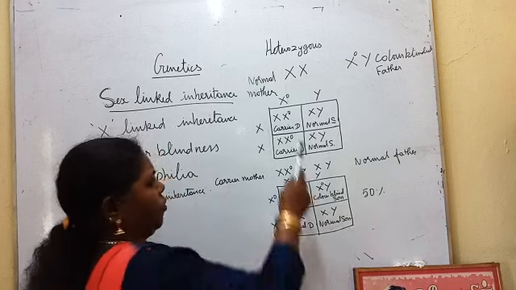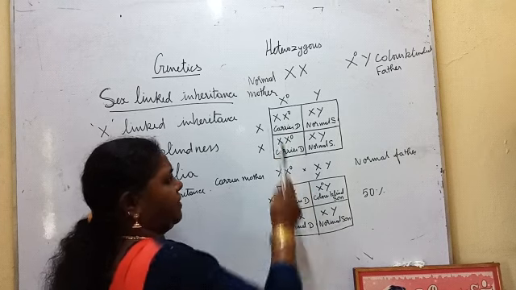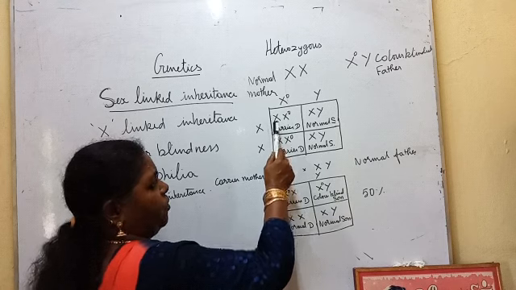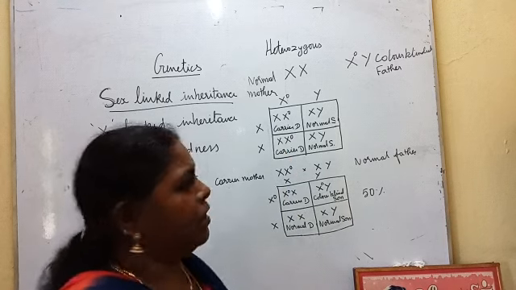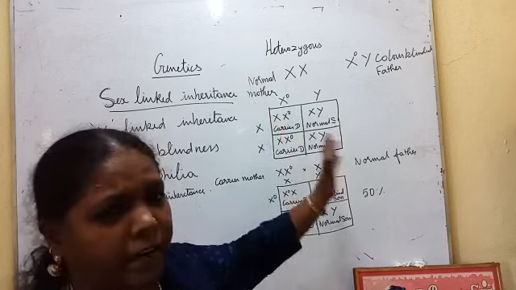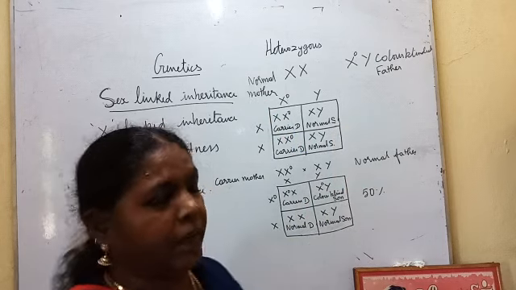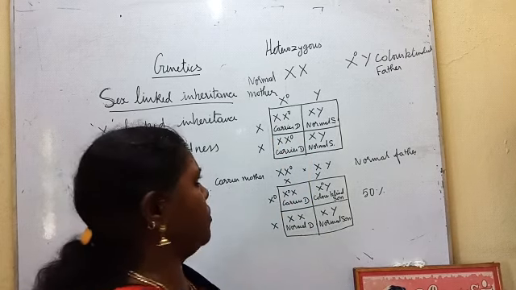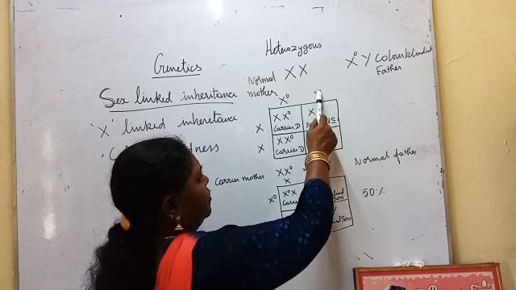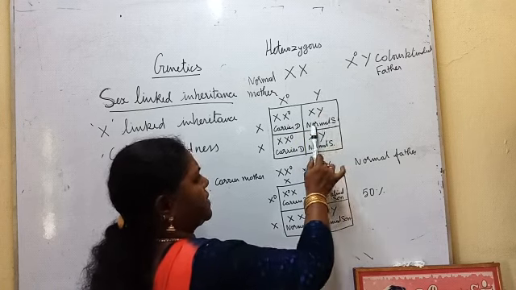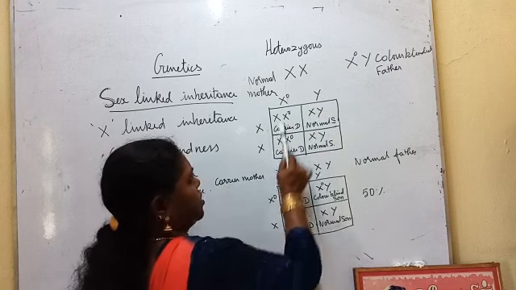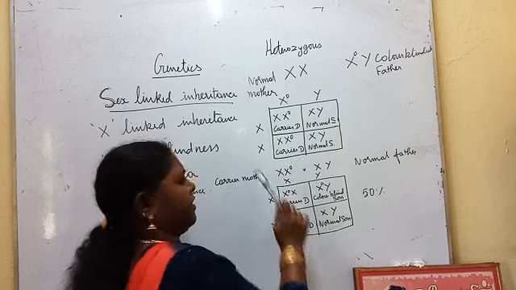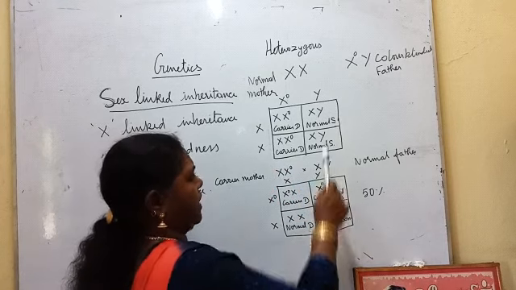So on one X chromosome she does not have the color identifying factor, but on the other X chromosome she does. So she is a carrier. She is not color blind. She is a carrier of the recessive color blindness X chromosome. Then this son, Y and X, is a normal son. This daughter also has a color blind X and a normal X: a carrier daughter and a normal son.